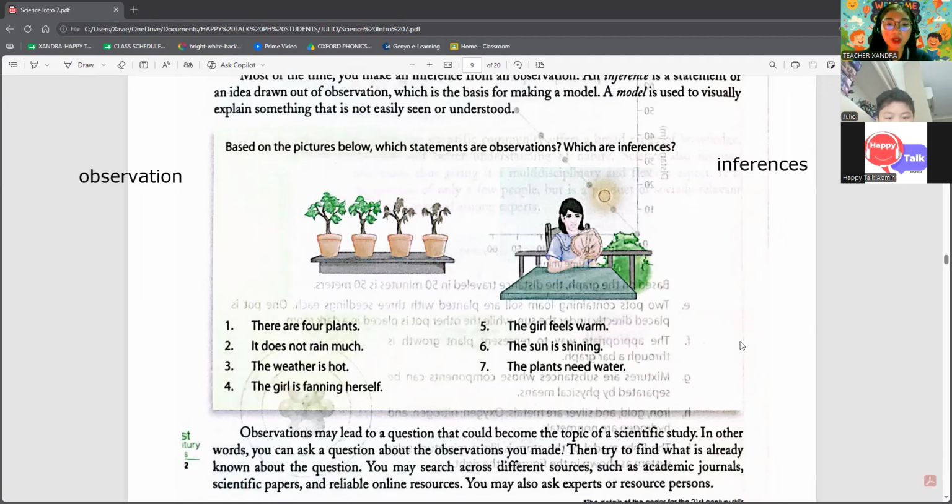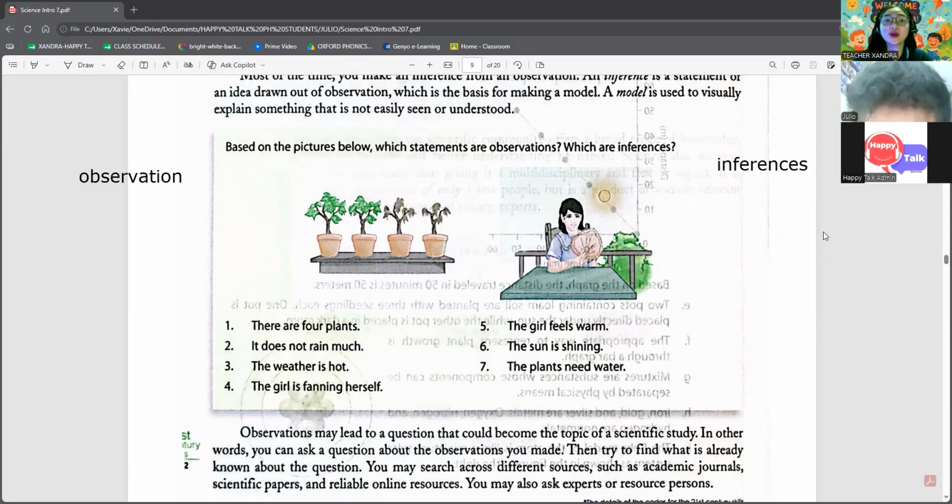For example, there are 4 plants. So, is it an observation or an inference? Is this directly seen, or are you making an inference that you can see 4 plants? It's in the first picture, right?